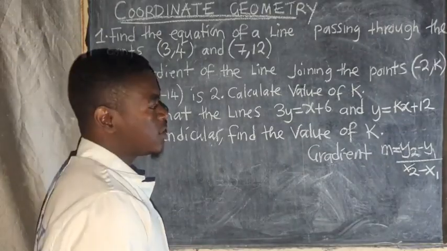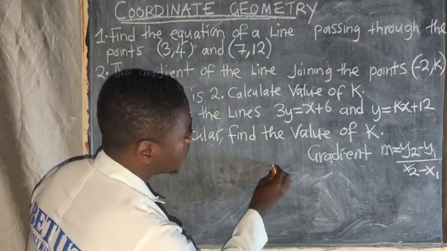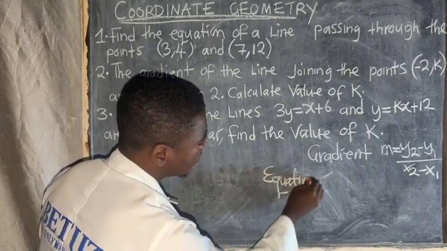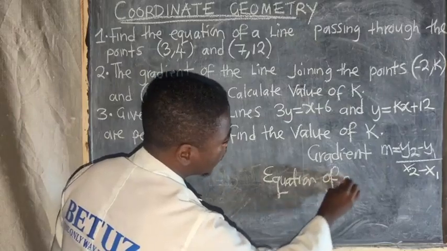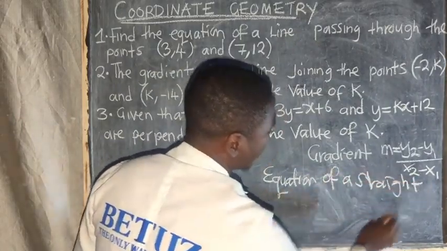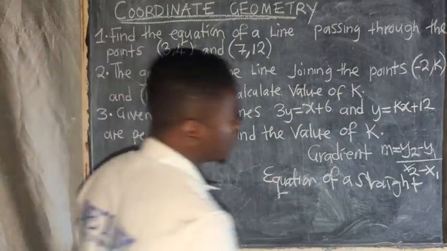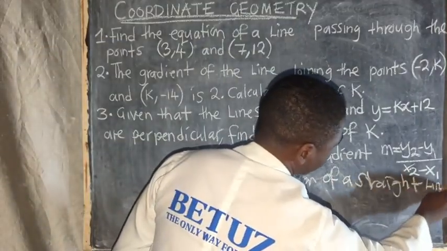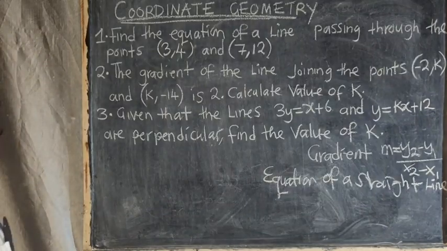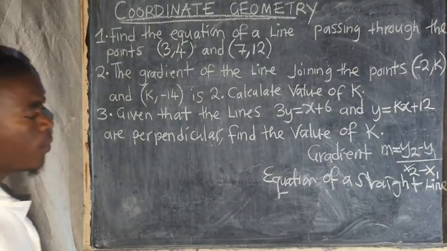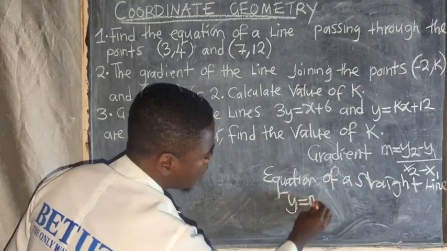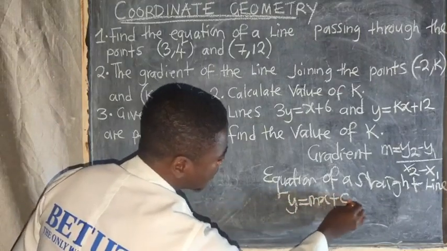So you need to know how to find the gradient just by using that formula. And the other thing is that you need to know the equation of a straight line. Any 2 points that are given, there is a way in which you can calculate that straight line. We've got this one, the general equation for a straight line where you say y equals mx plus c.